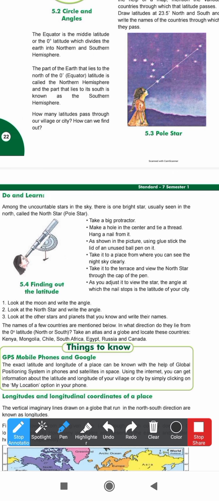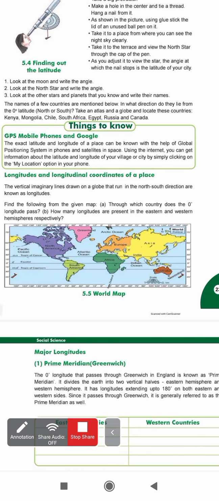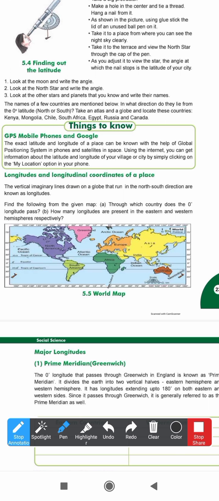Now you have to take a place from where you can see the night sky clearly, right? You have to see the night sky. You should see clearly. Take that point, go to the terrace and observe the north. Observe the North Star. Okay. Now you can observe it. When you observe it from different countries, you will get different latitudes. You will get different things. Okay.